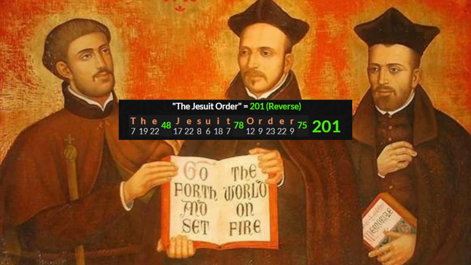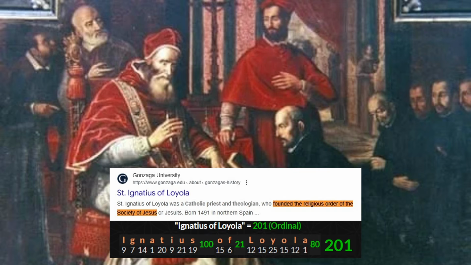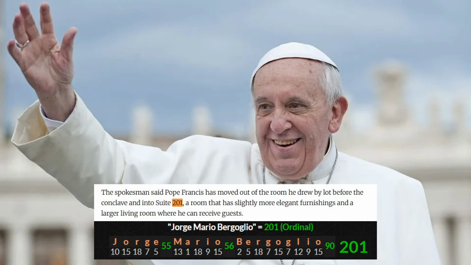So this is how they plant. They use numbers. They use numbers to communicate, right? They leave their mark. They lie to you with words, but then the truth is in the numbers. They lie to you on the news, but then when you peel back those numbers, that's when you see what's really going on. 201, Jorge Mario Bergoglio, or Bergoglio, whatever his name is. Like a Goofy, so I'm gonna say his name Goofy. He lived in Suite 201, and this was the first Jesuit Pope, who just recently passed away in April. Right? But his full name equals 201. He happened to live in Suite number 201 in the Vatican.